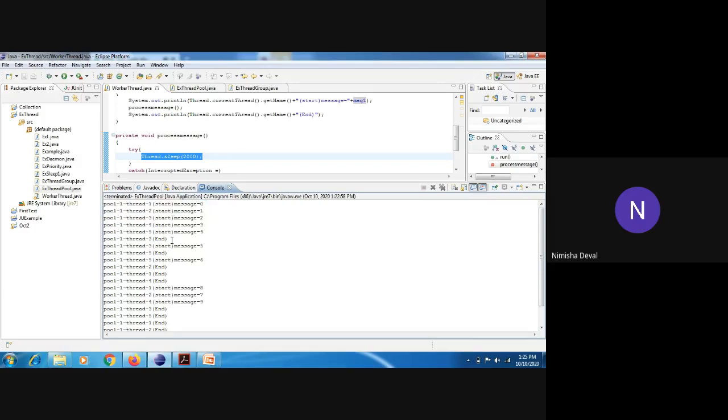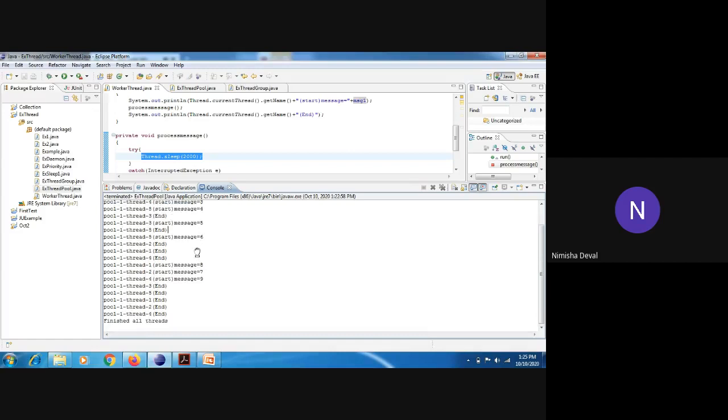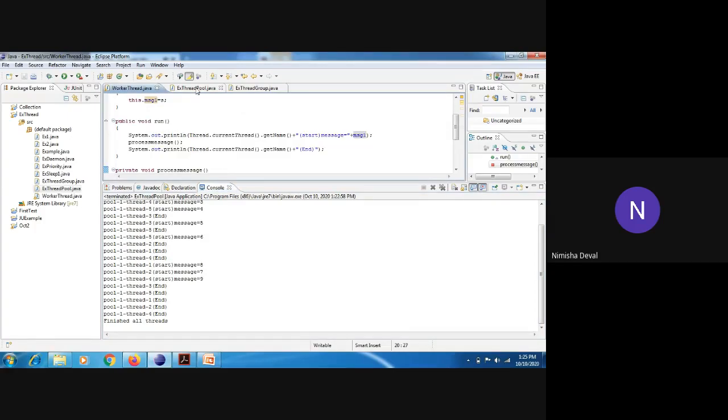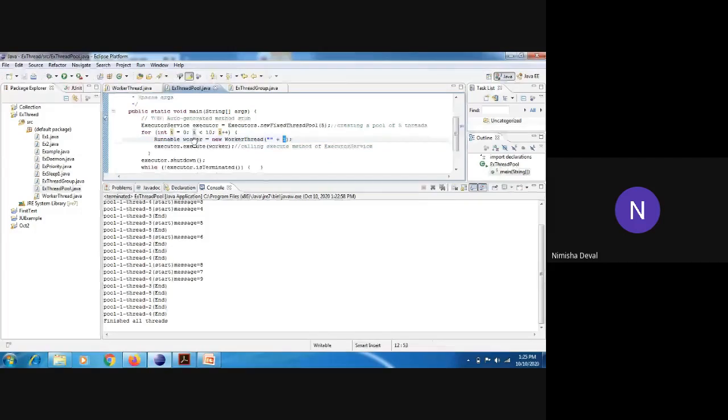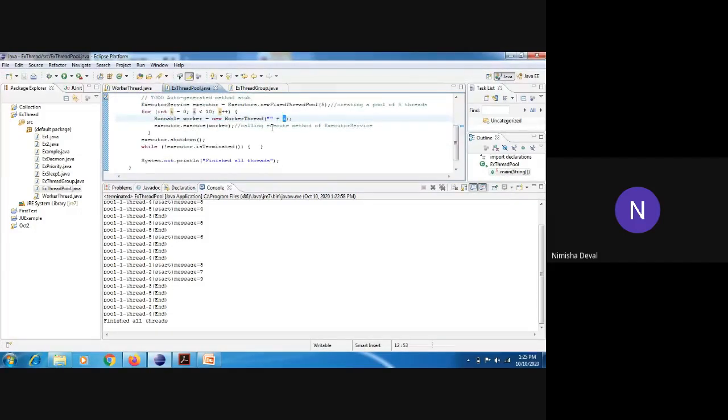Now here the third thread has worked fast, so it has ended first. After that again it started, again it ended, because its working is going on till the end of our code. Okay, till that period its working is going on. That's why, see, calling execute method of the executor service.